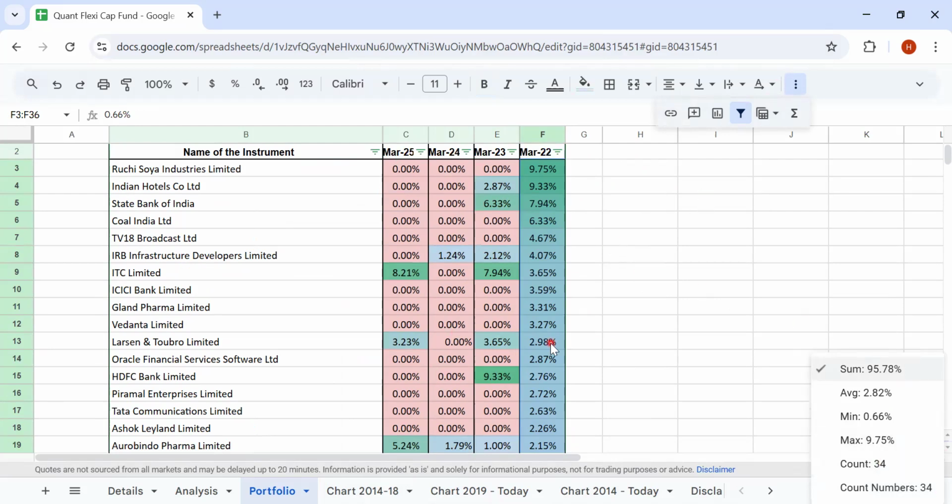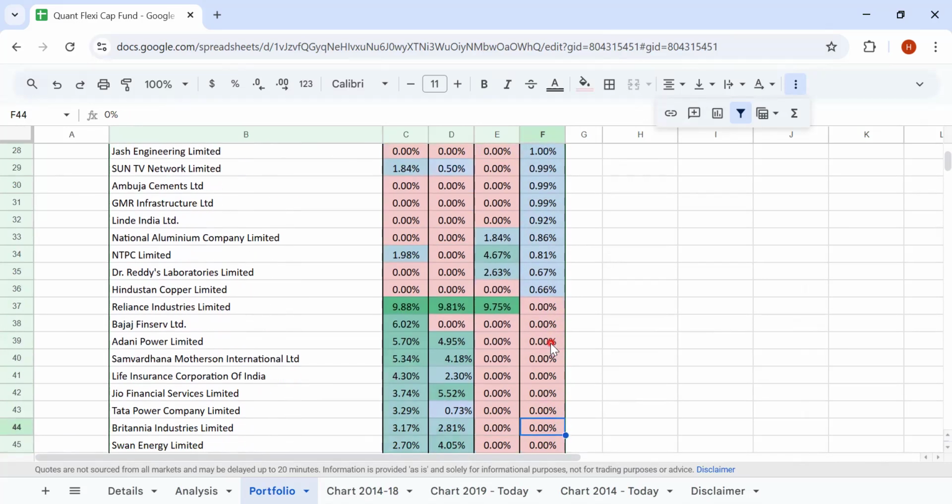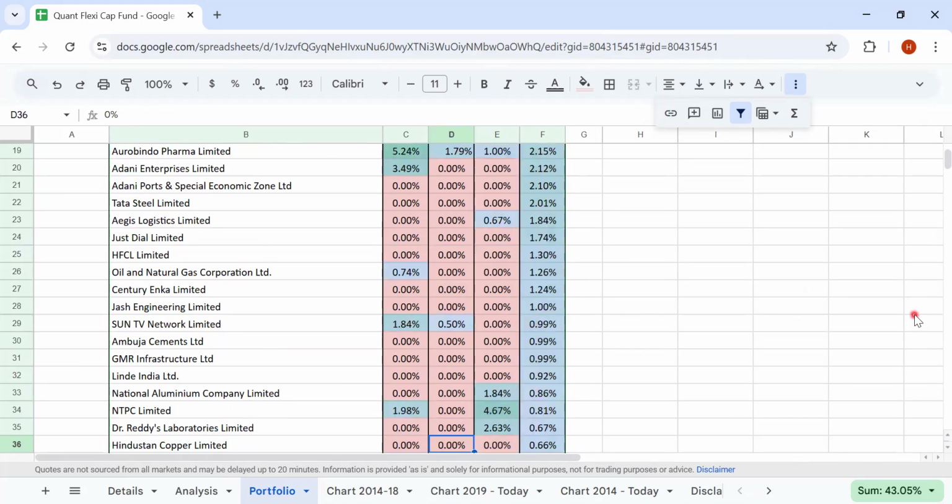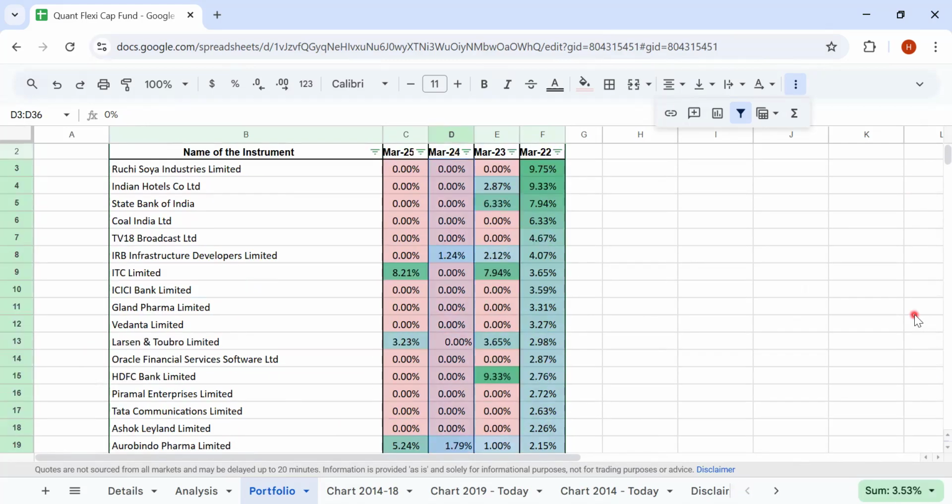Now if we look at what stocks were retained from 2022, here it is only 43%. Again, a huge amount of churn, right? That is like 3.53% by March 24. So in 1 year, in 2 years' time, pretty much everything was changed, right? Probably they came back again to similar stocks, that is around 24-25% of whatever was there in March 2022. So if you are someone who is okay with a huge amount of churn, probably this may be the fund, right?